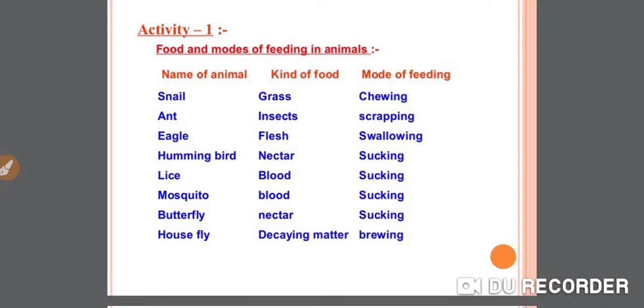Lice: kind of food is blood and mode of feeding is sucking. Now next, mosquito: kind of food is blood and mode of feeding is sucking. Butterfly: kind of food, nectar and mode of feeding is sucking. Housefly: decaying matter, mode of feeding is sponging.